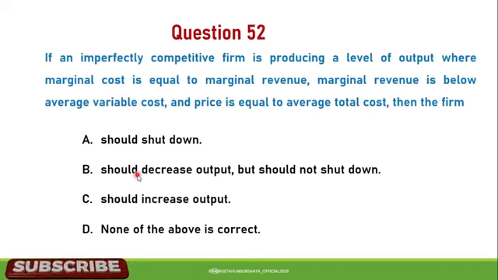Next, question number 52. If an imperfectly competitive firm is producing a level of output where marginal cost is equal to marginal revenue below average variable cost, and price is equal to average total cost, then the firm A, should shut down. B, should decrease output but should not shut down. C, should increase output. D, none of the above is correct. Therefore, the correct answer is D. None of the above is correct regarding this statement. So you can dig out why these are all incorrect.